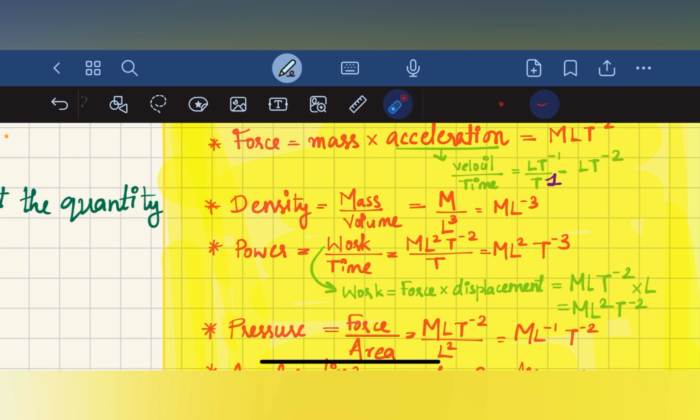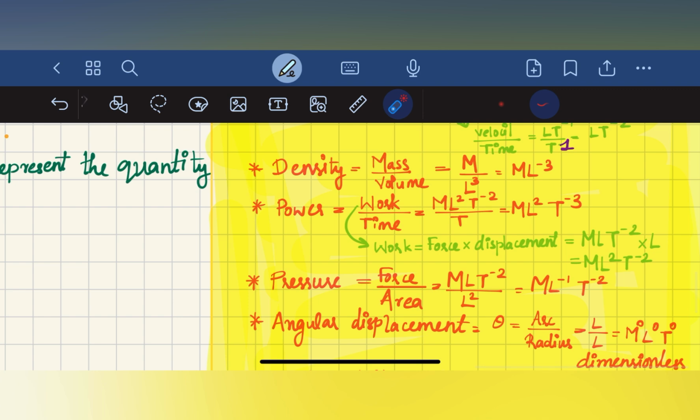M L square T raised to minus 2 divided by T is equal to M L square T raised to minus 3. For pressure, force divided by area, M L T raised to minus 2 divided by L square. When L square comes from the denominator, it becomes L raised to minus 2, giving M L raised to minus 1 T raised to minus 2.